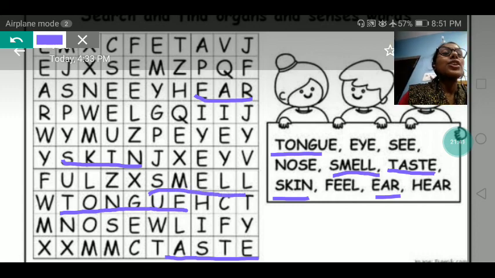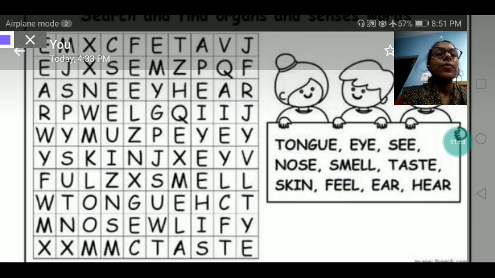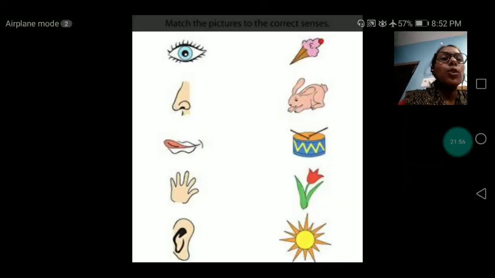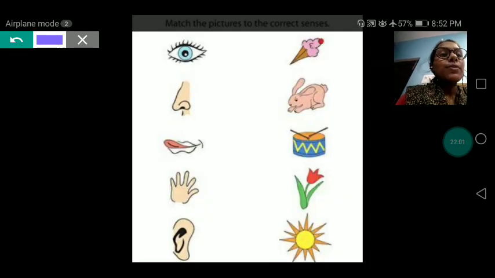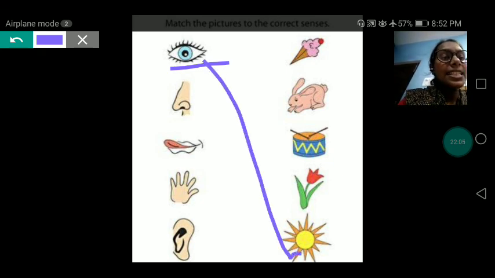Very good, my dear. So, like this, you can solve. Whenever you get these types of work, you can easily solve this. Okay? Now, my dear, one more worksheet is there for you. Match the following. With the help of eyes, what can we do? We can see whether it is day or night.